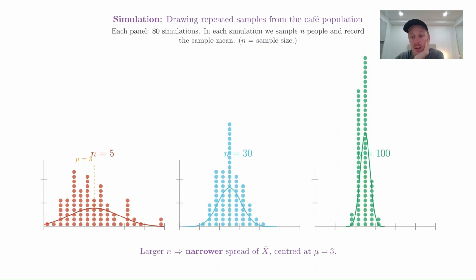And then when you take samples of size 100, it gets very narrow, and it's very normal. Okay, so I think that's a fascinating result. And hopefully it's starting to make a little bit of sense.